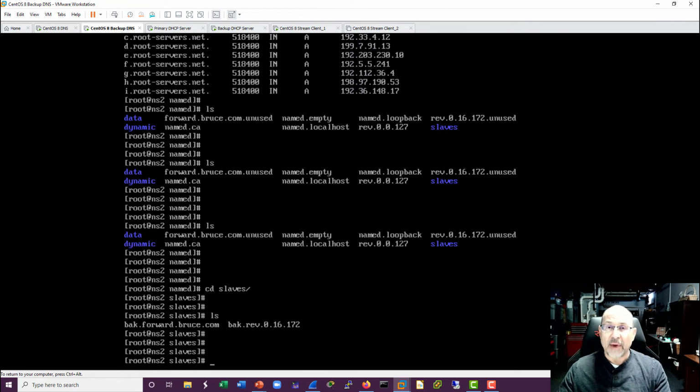These are now the backup zone files that can be used for recovery. Now they're not human readable, they don't look like the zone files, but this is what we could use to recover the system. That's what happened. That's what the zone transfer did, and we could have just left it alone at that, and then the servers would store this information.